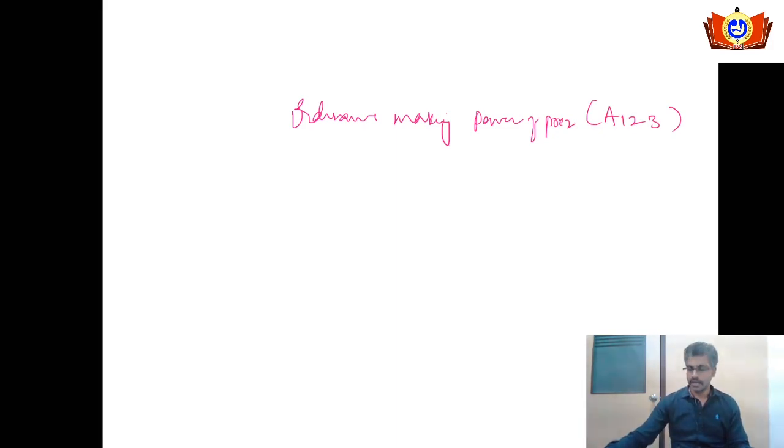Okay, let's look into the ordinance making power of the president, which is mentioned under Article 123. Article 123 of the Indian Constitution provides legislative powers to the President of India when the legislature is absent. Legislative power means the power to make laws.